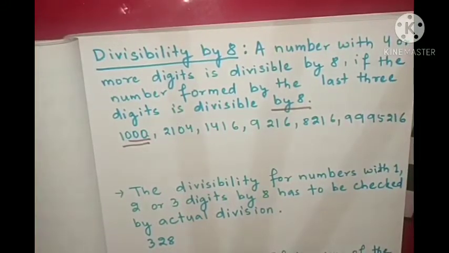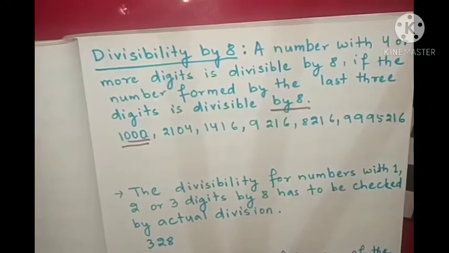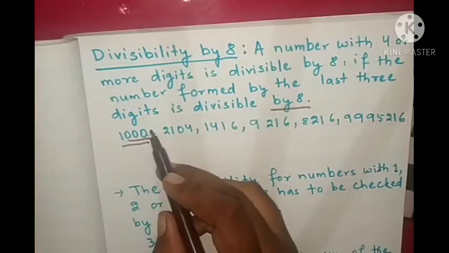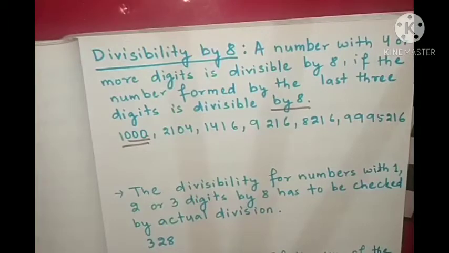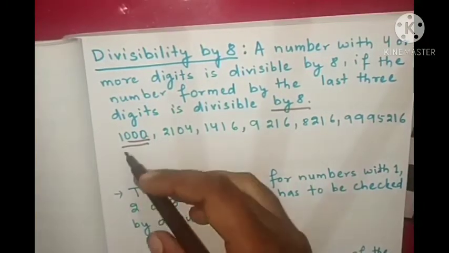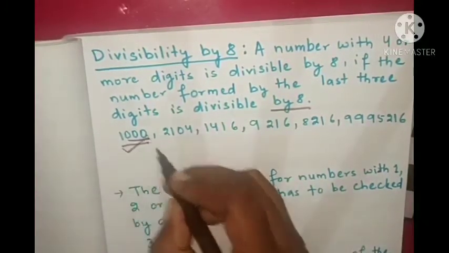Let's see. 0 is divisible by 8. Here 8 zeros are 0. So last 3 digits means the last 3 digits are divisible by 8. That's why 1000 is divisible by 8.